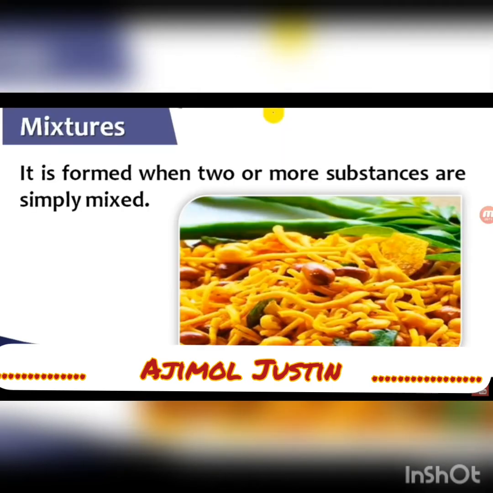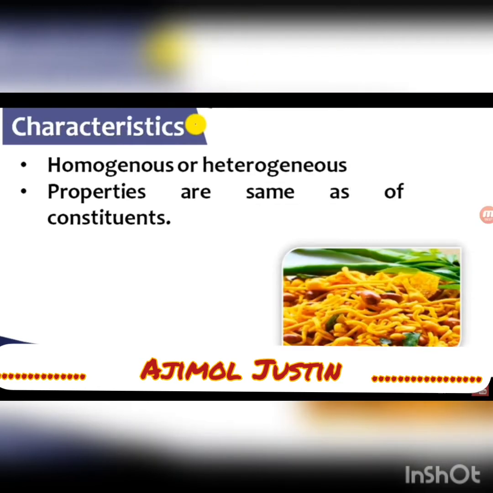Now what are mixtures? A mixture is formed when two or more substances are simply mixed. We have seen the mixed sev, farsan, chivda, all that you can see. There are many things inside it. It is a mixture of many substances. It is called a mixture. What are its main characteristics?